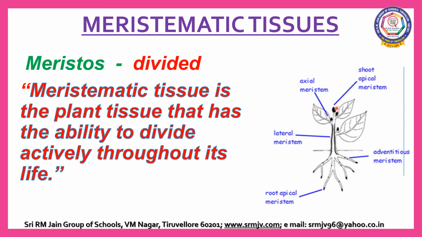There are some meristematic cells located at the base of the leaves. Let us now discuss the proper definition of meristematic tissue. Meristematic tissue is the plant tissue that has the ability to divide actively throughout its life.